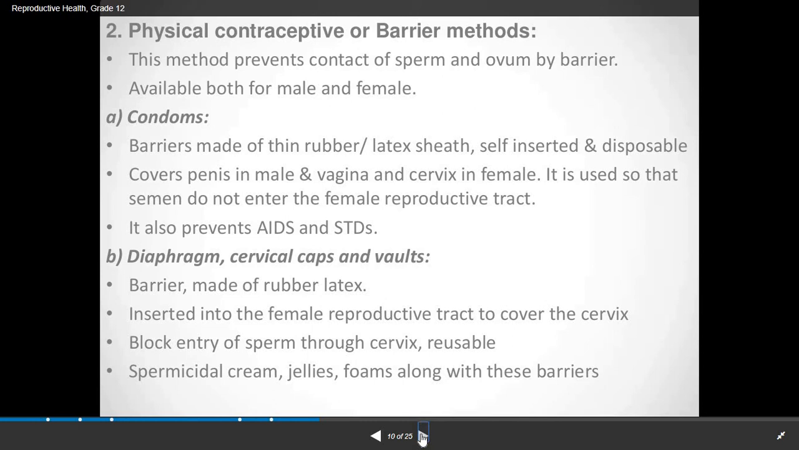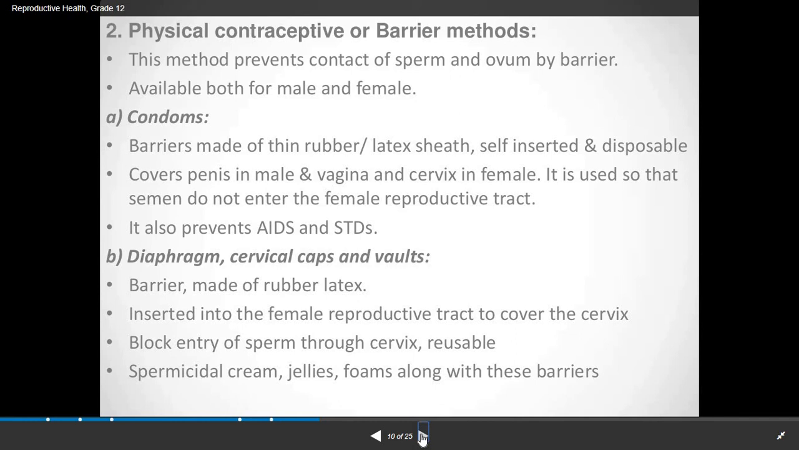First one, condoms. These barriers are made up of thin rubber or latex sheet. They are self-inserted and disposable. They cover the penis in male and vagina and cervix in female. It is used so that semen does not enter the female reproductive tract. Semen is the secretion from the accessory glands, and it contains billions of sperm. It also prevents AIDS and STDs.